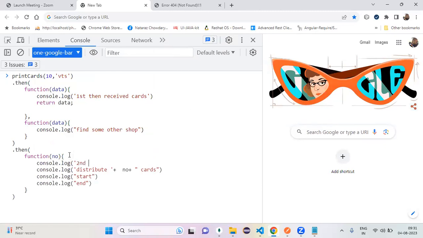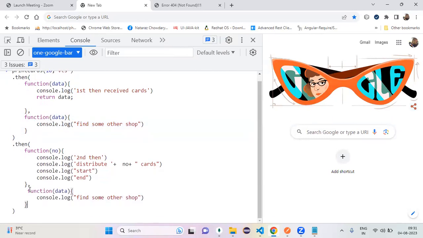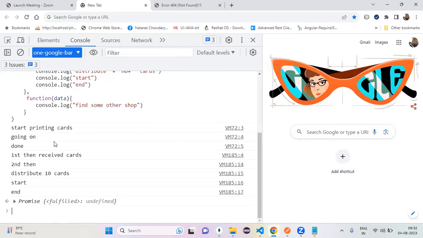Console.log of the second then, right? Yes. Second then or not? Okay, anyway, in between if you get any error, some other person has to take care. Now can I click on enter? Now check it. Start printing the cards, shop people going on, shop people done.